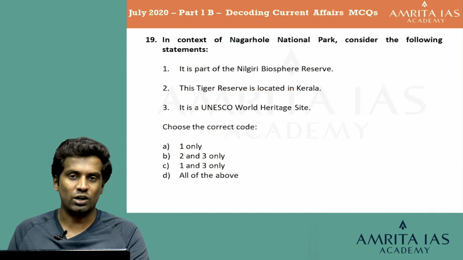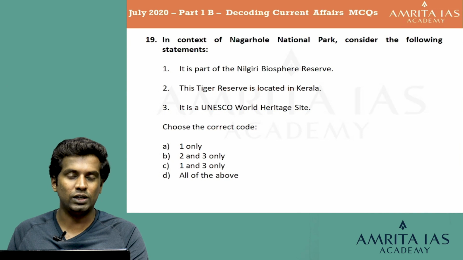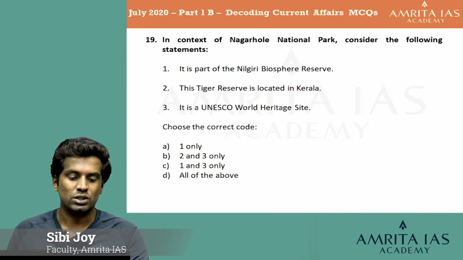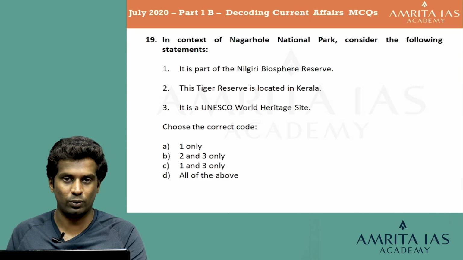In the context of Nagarhole National Park, consider the following statements. Statement 1, it is a part of the Nilgiri Biosphere Reserve. Statement 2, this tiger reserve is located in Kerala. Statement 3, it is a UNESCO World Heritage Site. Choose the correct code. Option A 1 only, option B 2 and 3 only, option C 1 and 3 only, and option D all of the above.